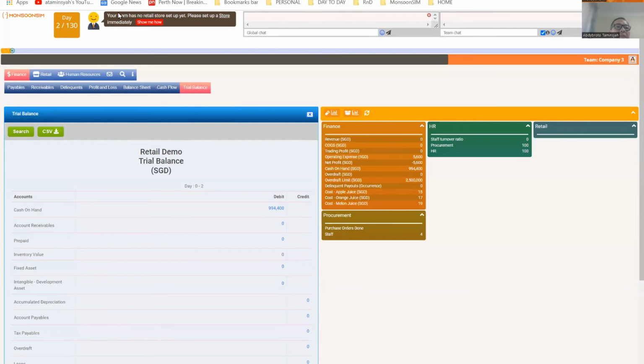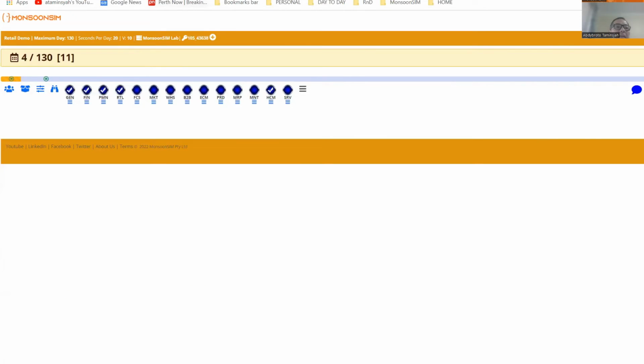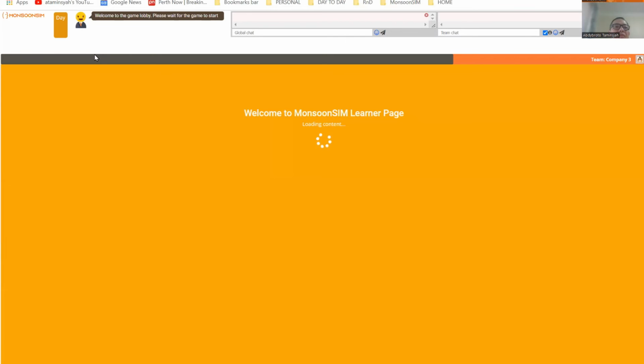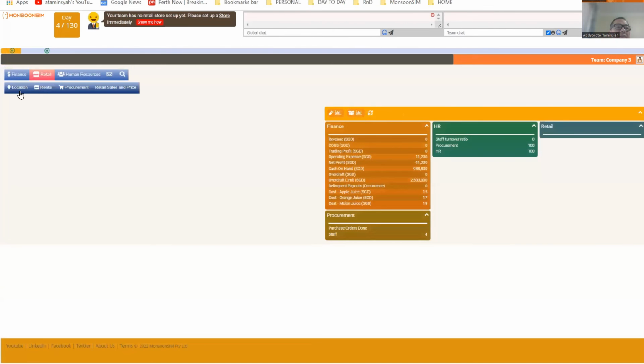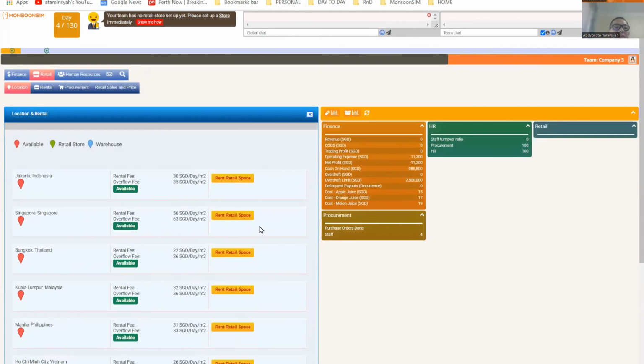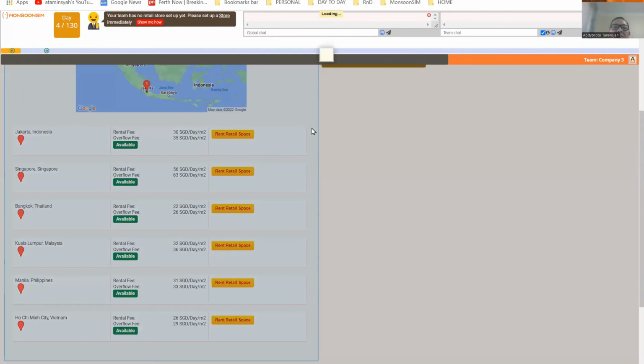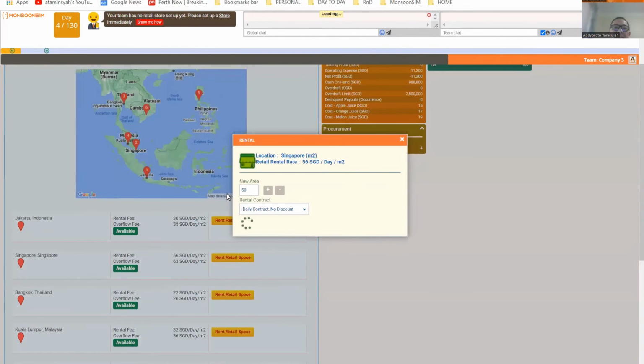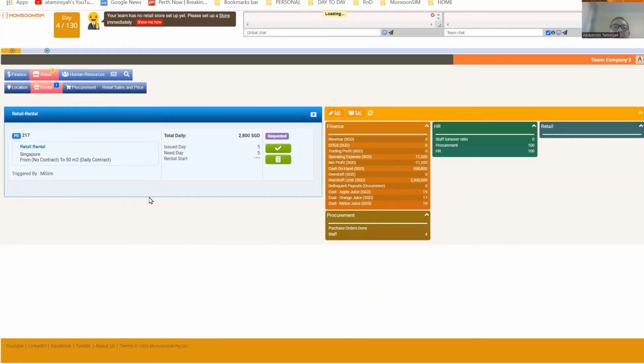So in a game, as it's running, I'm going to go and do retail and rent a store. So here is my store. I will rent a place in Singapore, a retail store, 50-meter area, and I'm going to approve it. So what happened now? I have started a store in Singapore. And then I have received some goods. I'll look at the store come in here.